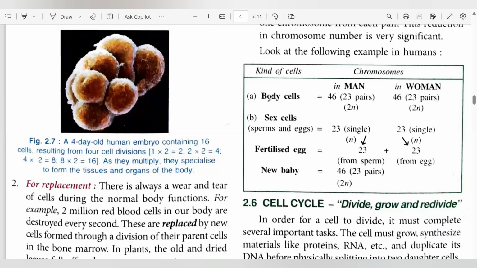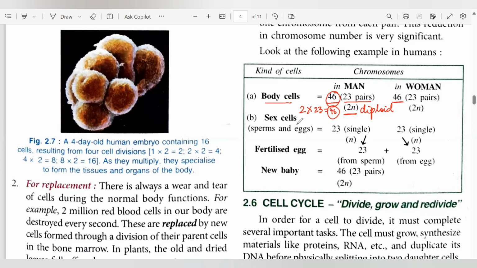So what we have learned is that all the body cells in our body have an equal number of chromosomes as present in the parents, that is 46 chromosomes. And these 46 chromosomes occur in pairs, that is 23 pairs. Half of 46 is 23. Now this state is called the diploid state, that is 2n. 2 into 23 gives us 46 chromosomes. So this state is called the diploid state.